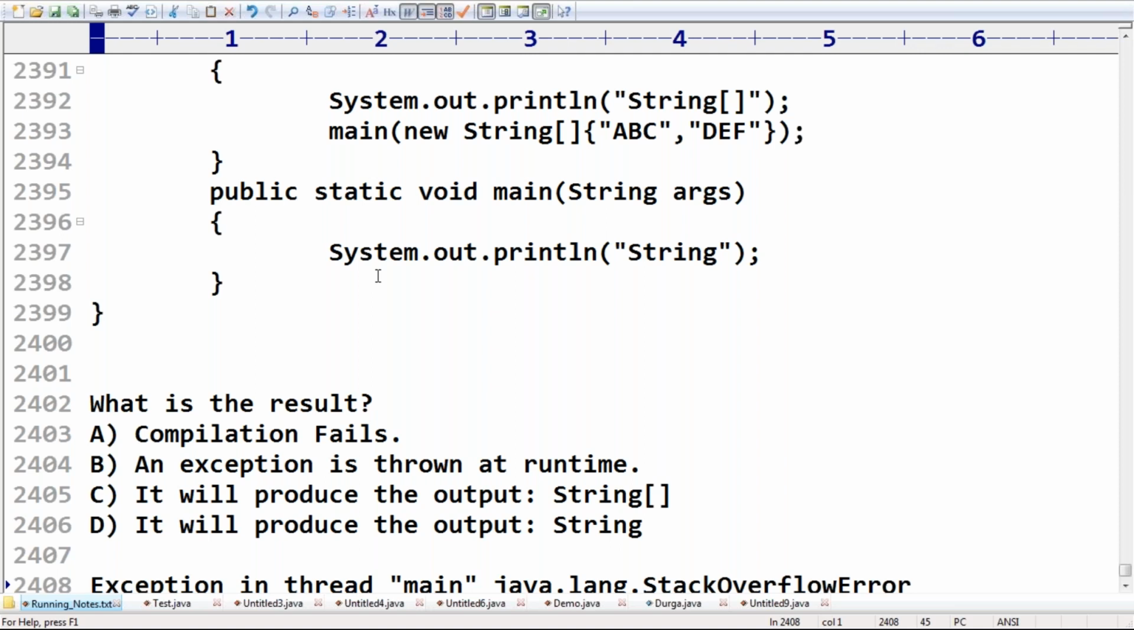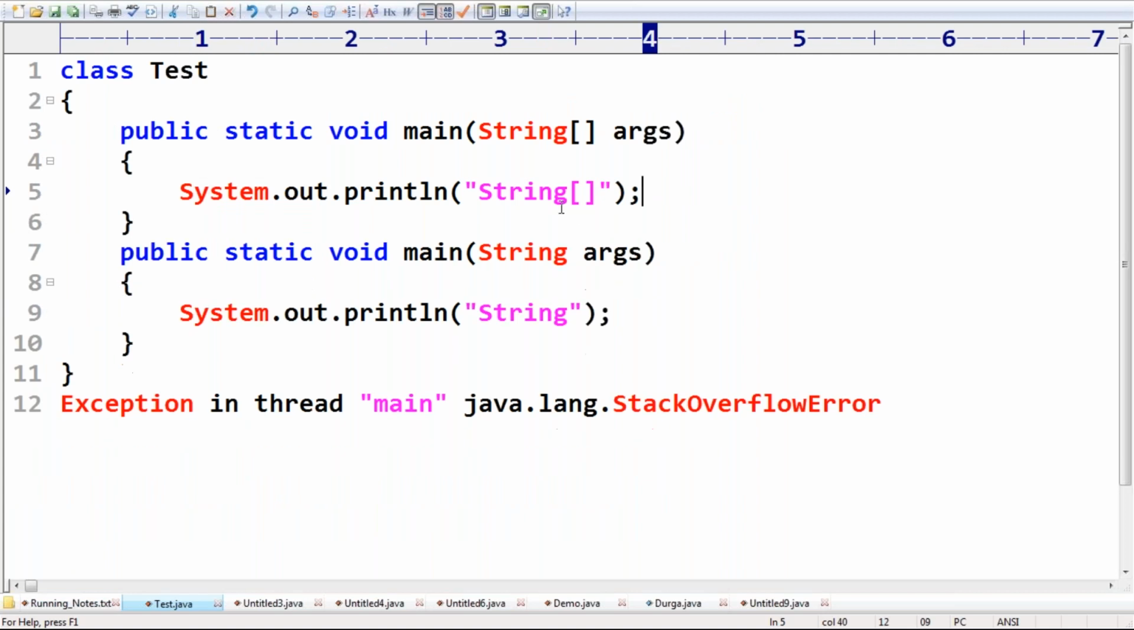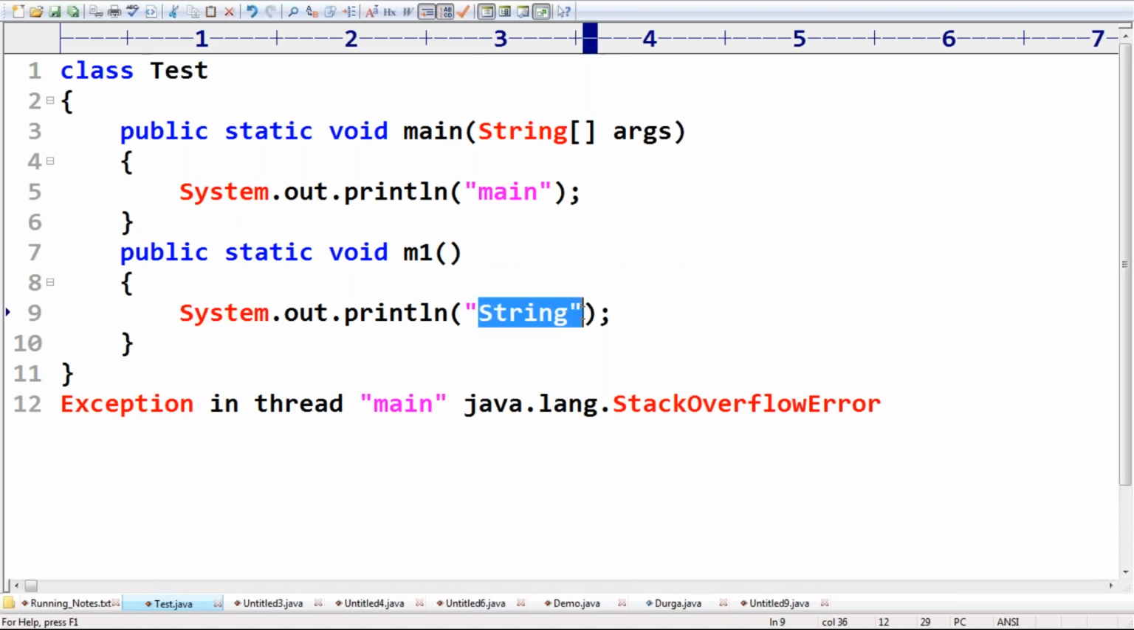Okay. Next, Swarup is asking one small doubt. Let me clarify it a bit. Observe carefully. Here I'm taking public static void m1, a static method m1. Next, I'm taking main method and m1. If I run this code, how many static methods are there? Please confirm.